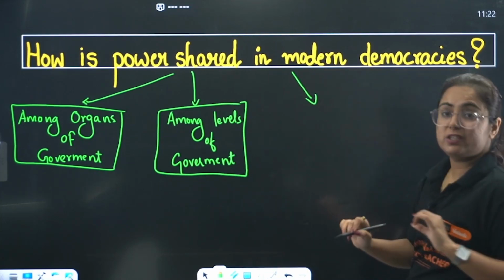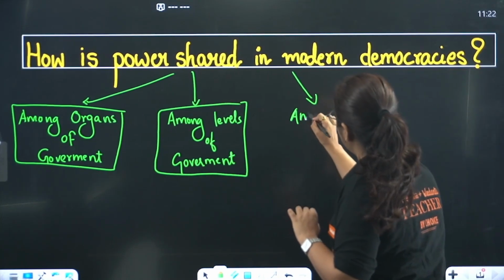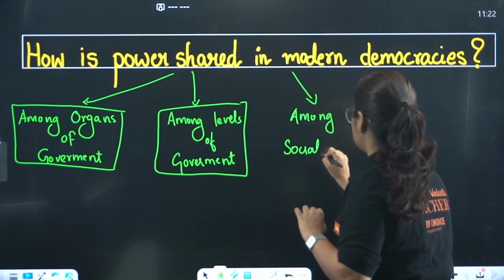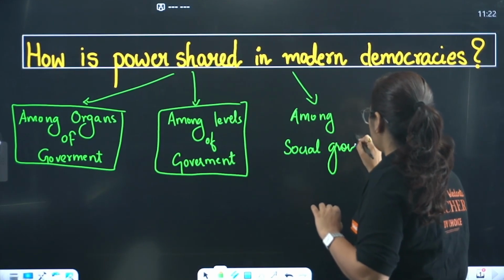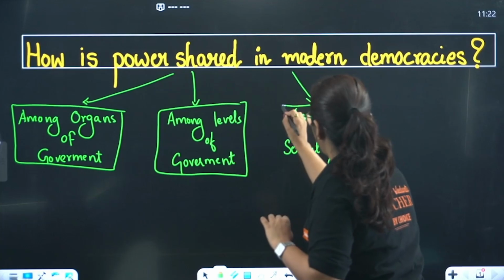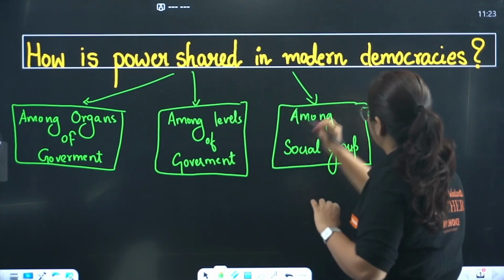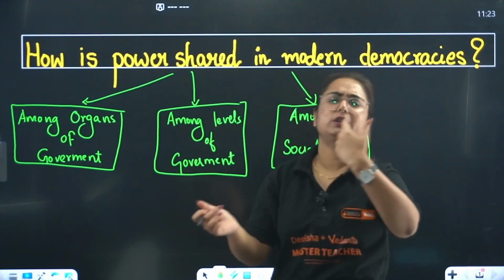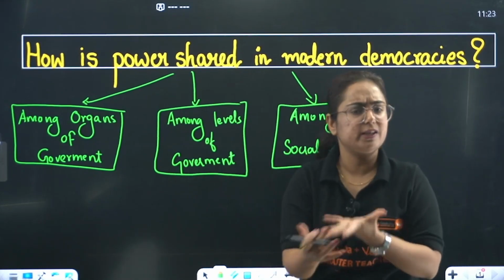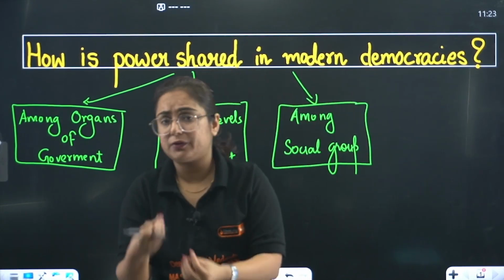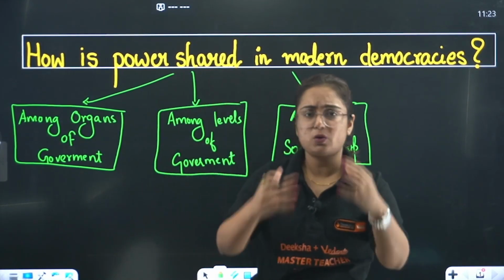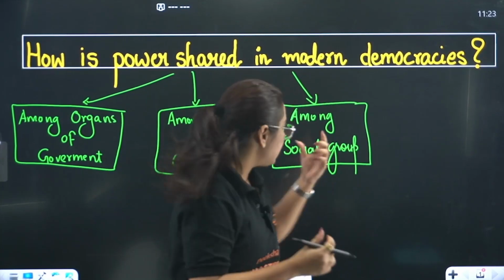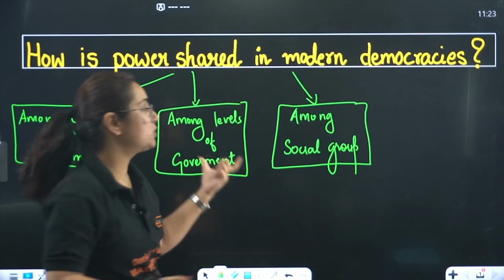Then power is shared among different social groups. Social means society, the people living around us who follow different ethnicity. By ethnicity I mean they have different cultures, different languages, different traditions, they celebrate different festivals, eat different food. So we have different social groups around us, right? That is how power is shared among different social groups.